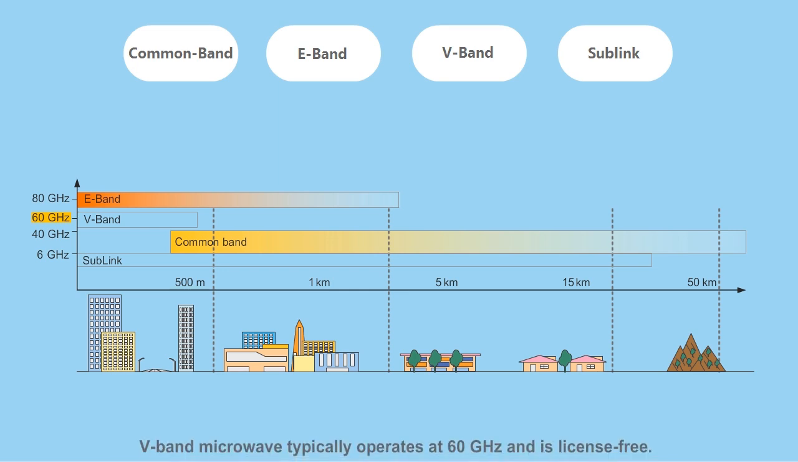V-band microwave typically operates at 60 GHz and is license-free. The fast fading dynamics and a transmission distance limited to within several hundred meters make this band especially well suited to small cell microwave backhaul solutions.